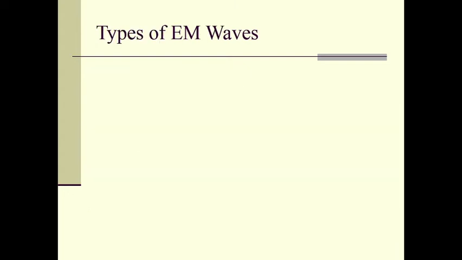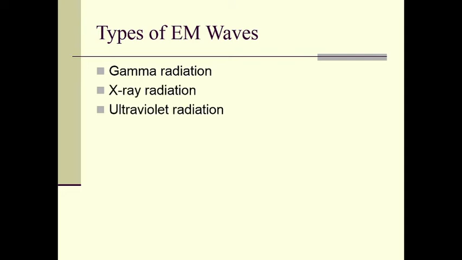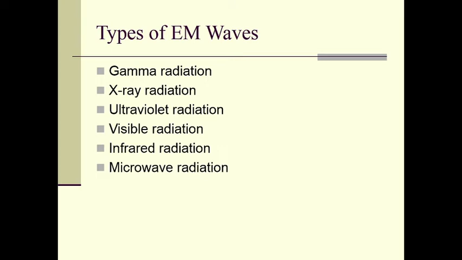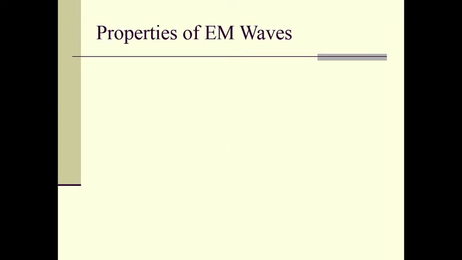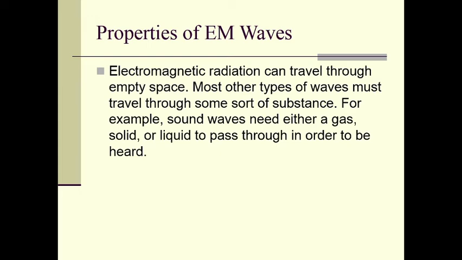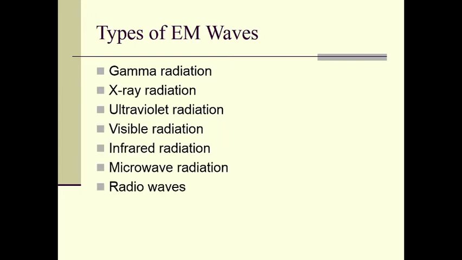So let us now study the different types of electromagnetic waves, right? We know gamma radiation, X-ray radiation, ultraviolet radiation, visible radiation, infrared radiation, microwave radiation, and radio waves, right? All these waves are arranged with increasing wavelength, or decreasing frequency or energy.